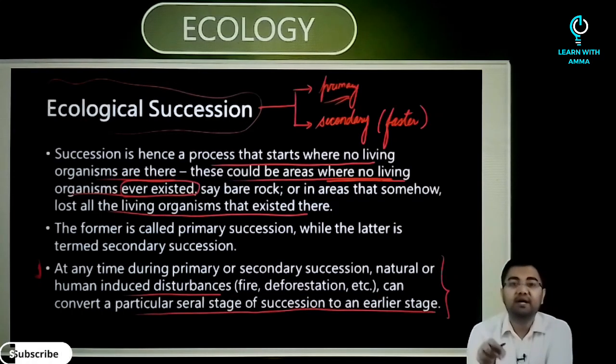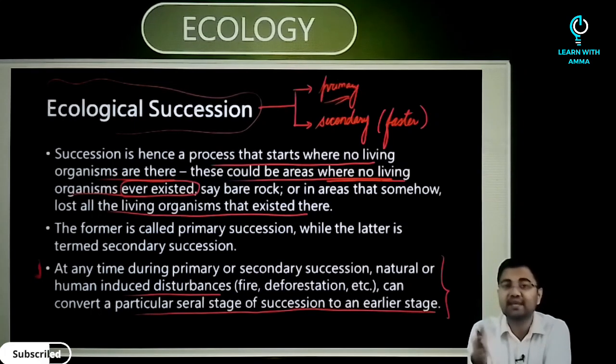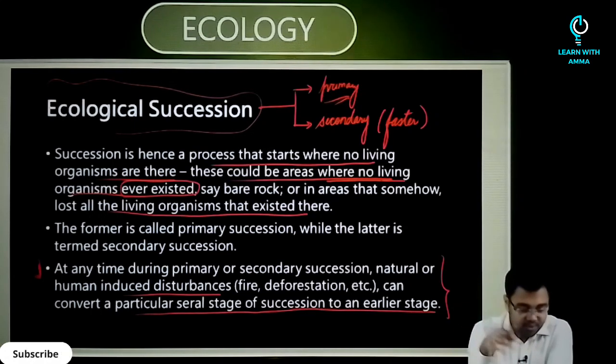And apart from that, these kinds of disturbances can also create new kinds of conditions that can support one particular organism or species and disturb or sometimes discourage and eliminate the other species. So this all happens with ecological succession.